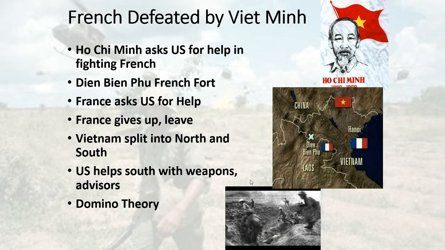France is our ally. France asked for our help, and we have to give it to them. And then after World War II, you have the start of the Cold War. The United States versus the USSR. Democracy versus communism. If you fit this into that picture, we're going to back France, who's our ally and a democracy. Well, Ho Chi Minh decides to fight anyhow.